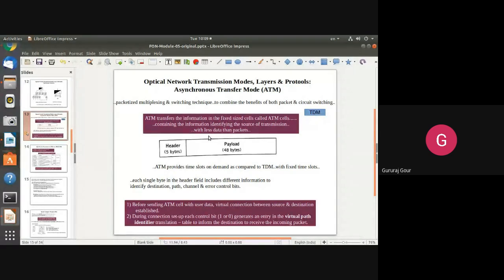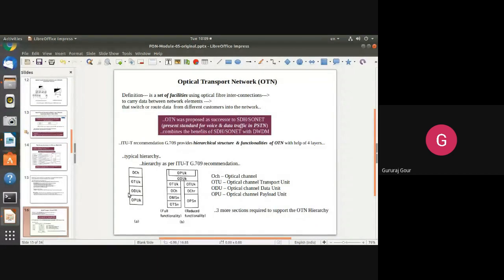So this is briefly how we discussed synchronous networks and ATM. For today's discussion, those 2 points are very much important, what we just referred to. Now, the optical transport network. In this slide, we try to find what we mean by OTN, how it evolved, and its basic structure. Then we'll see why we want to study this.